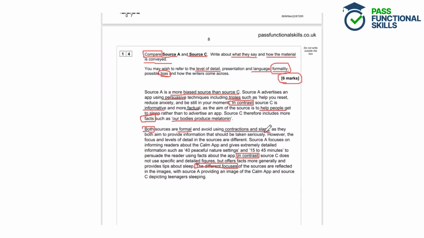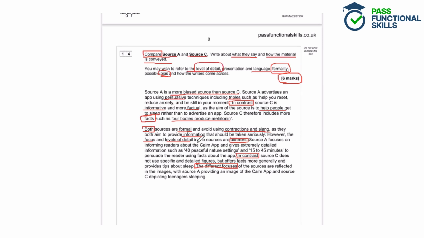That is an example of the kinds of language that they're using, how the material is being conveyed. And then linking that back to the aims, they're both providing information. And then we have another difference identified here, because they've got different focuses and different levels of detail. So we're mentioning the level of detail in the sources here.